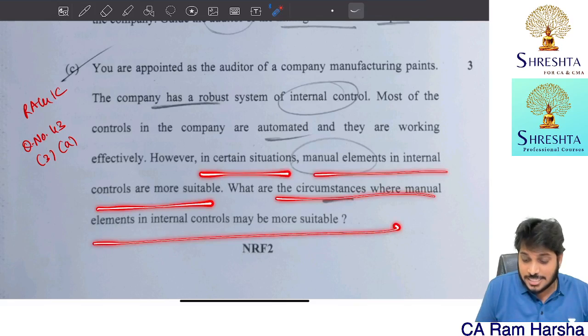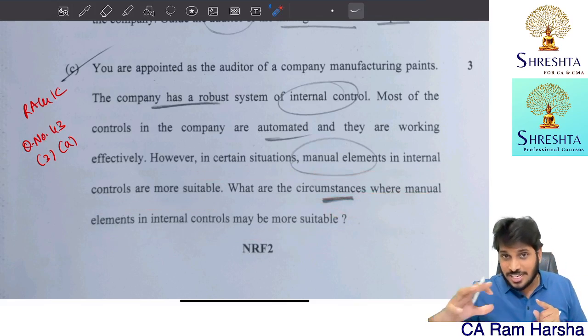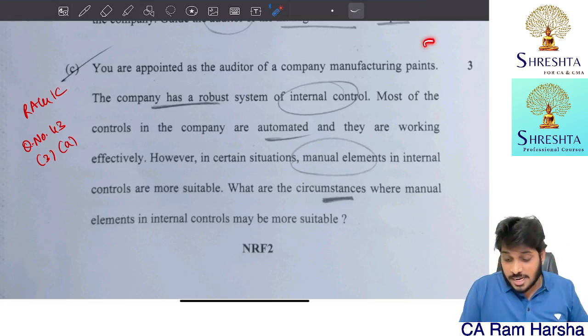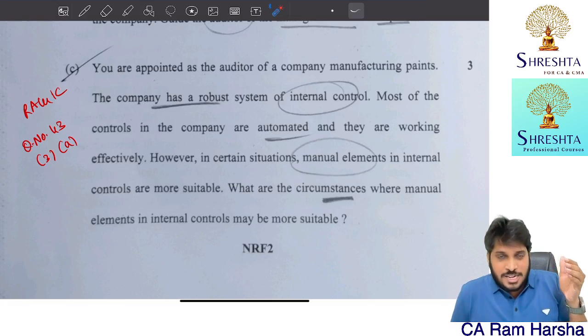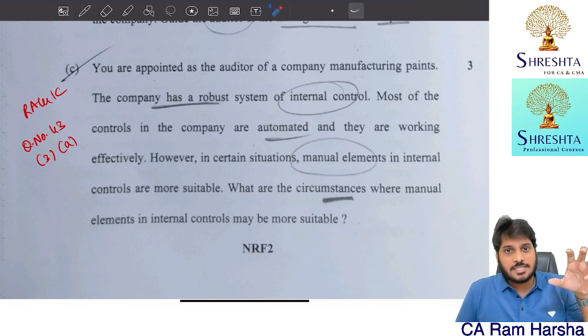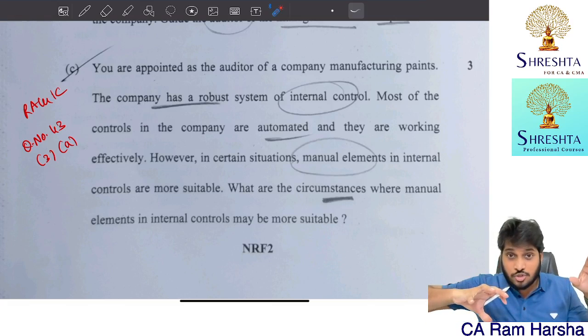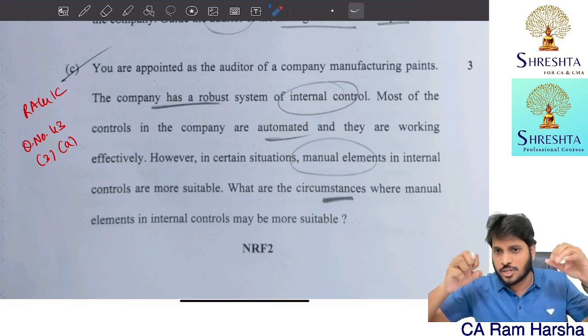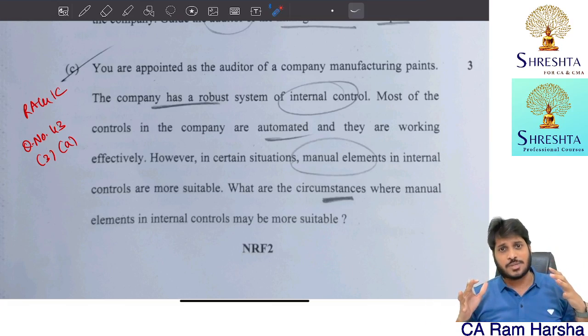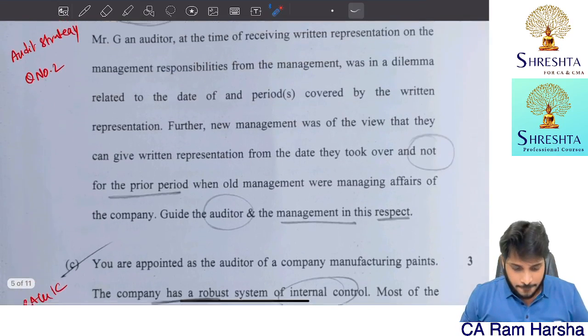Risk assessment chapter, I told you it's a second priority, but in my regular class I told that this itself can be asked as a question. Where automated controls are more suitable can be asked as a separate question. Where manual elements are more suitable can be asked as a separate question. Like this, I have told in my class also specifically. Those of you who watched my regular class can relate to this.